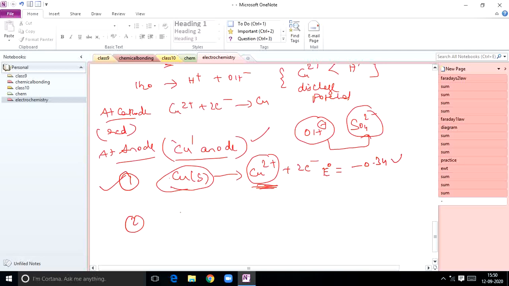The impure 95% copper is made anode and a thin sheet of pure copper is made as cathode, and electrolysis is carried out. What electrolyte do you take? Aqueous copper sulfate. They will take acidified copper sulfate solution as electrolyte, and impurities fall from the anode itself. We call that anode mud. We already saw this technique in surface chemistry, in the purification of gold, silver, copper. So this is very important, students. You have to remember this. Very, very important.